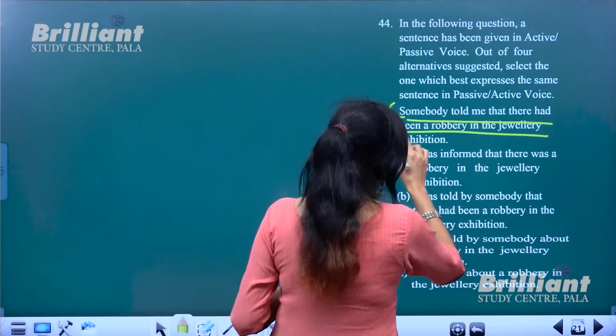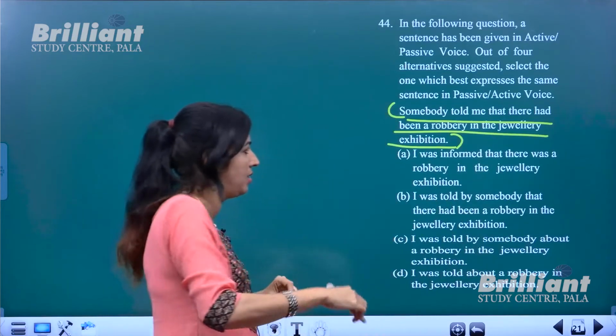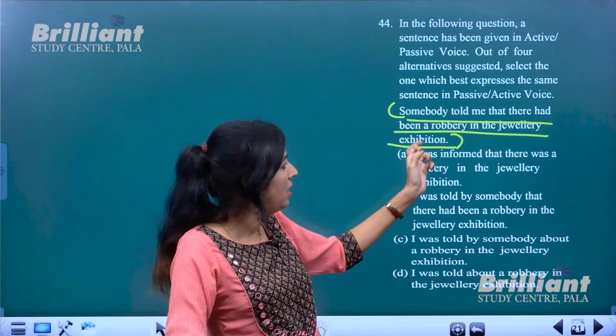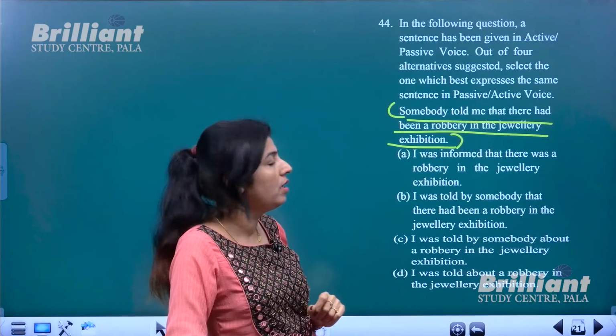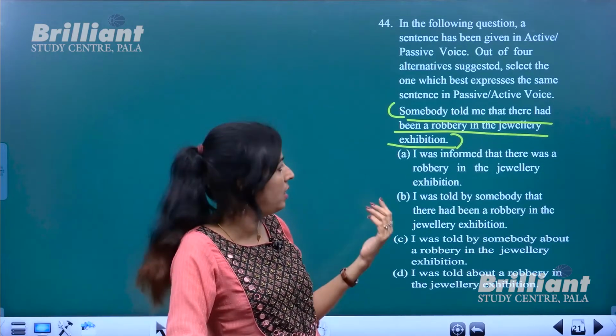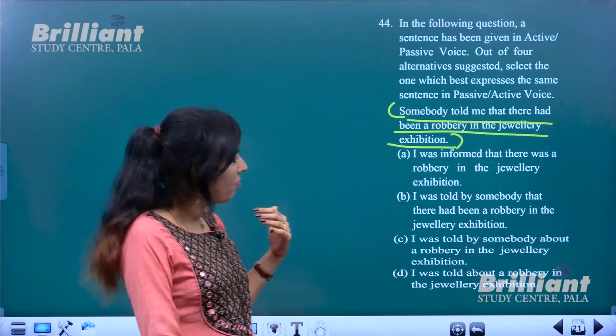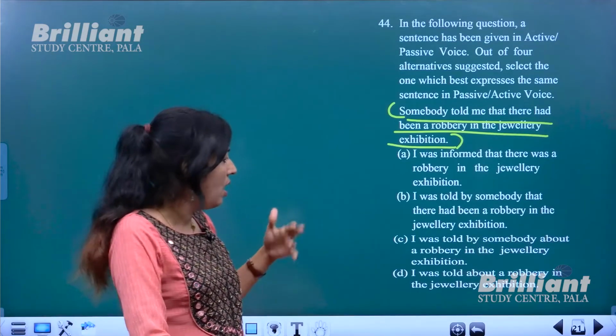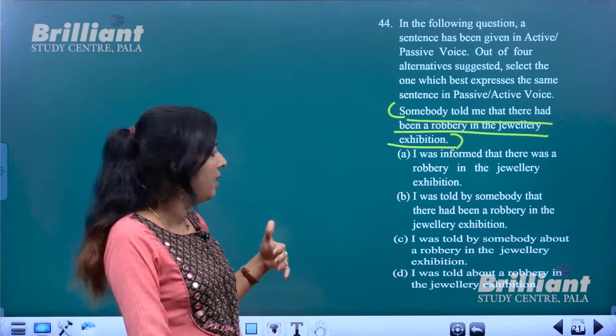If passive voice is given, find the active voice from the given options. Somebody told me that there had been a robbery in the jewelry exhibition. It's active, so the passive voice should be: I was informed, right? I was told by somebody that there had been...